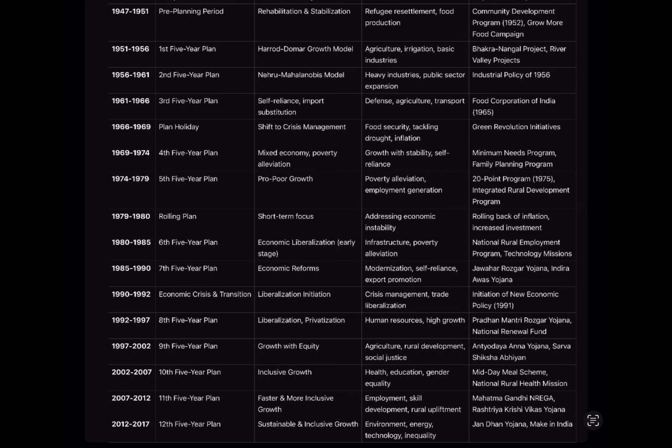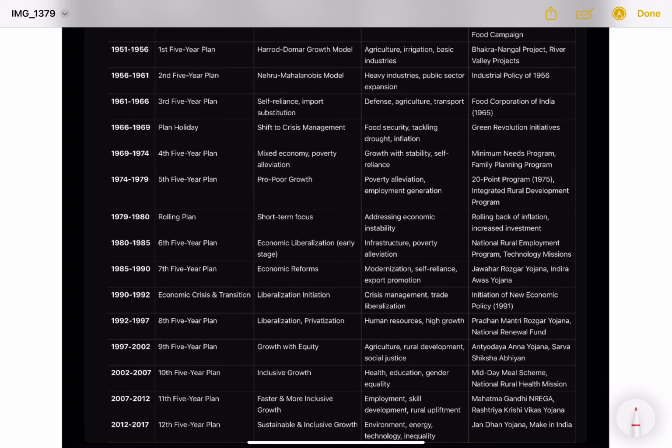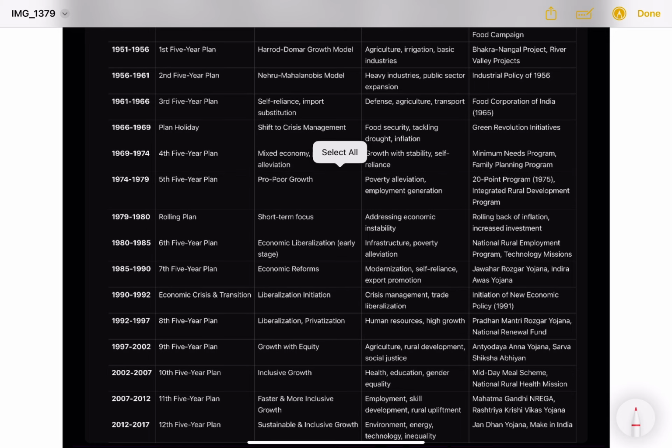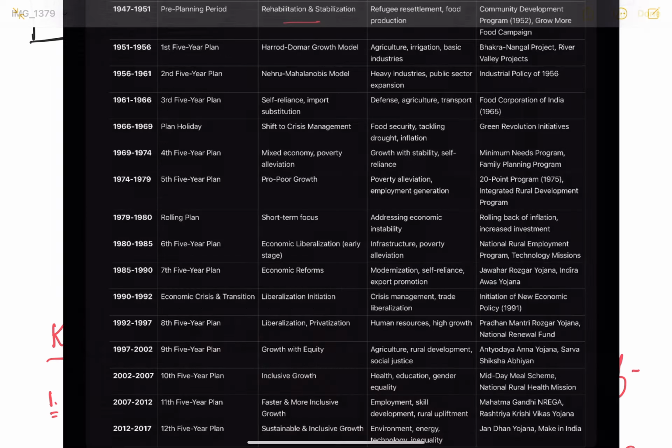So 1947 to 51 was a pre-planning period. As we know, this was the time when our constitution was under making, and we were thinking about how to have the economic policy in our country. We were trying to rehabilitate the people and also to stabilize the economy. That was our focus during this period.